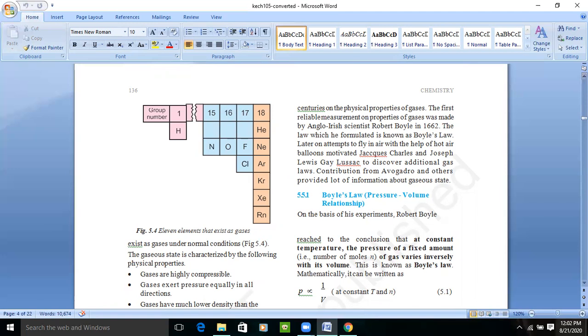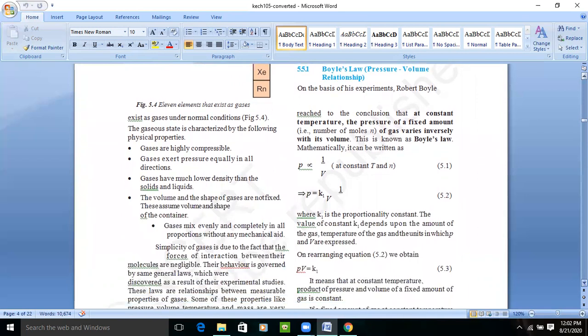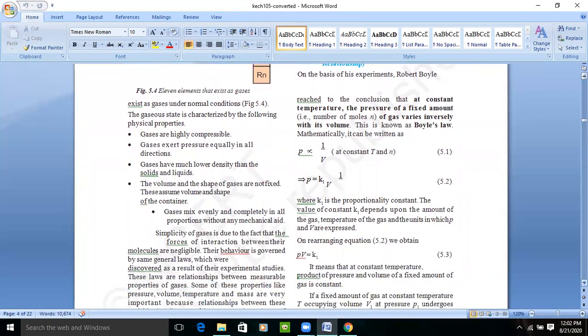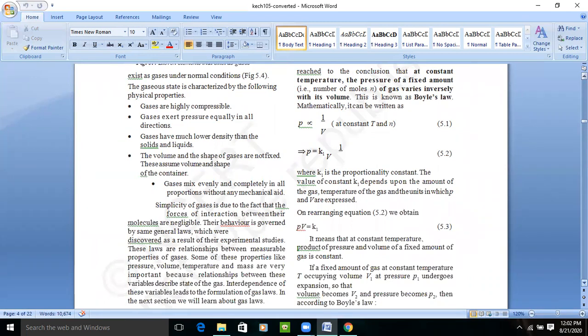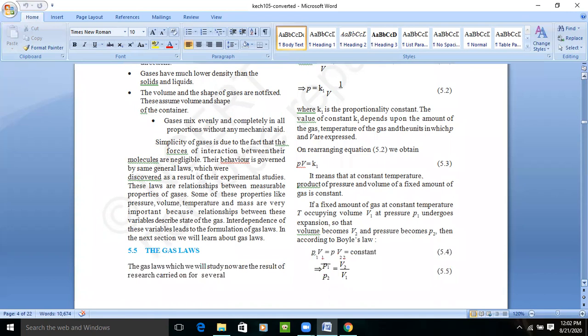Okay, there are specific physical characteristics that the gaseous state has. First, gases are highly compressible. Gases exert pressure equally in all directions. Gases have much lower density than solids and liquids. The volume and the shape of gases are not fixed. They assume the volume and shape of their containers. Gases mix evenly and completely in all proportions without any mechanical aid. The simplicity of gases is due to the fact that the force of interaction between the molecules is negligible. There is no force of attraction between gas molecules. That is why they are free to move.